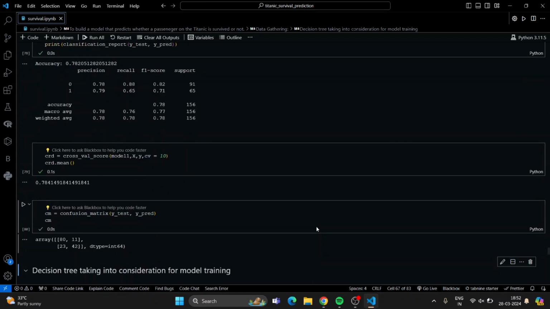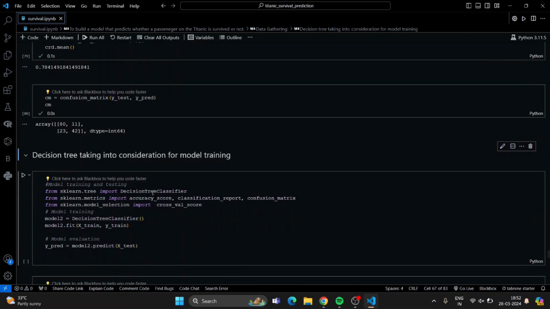And the confusion matrix shows the actual value and the predicted value, so I'm getting this, and the predicted value is getting this. So this is for my logistic regression. Now I consider that if this model is not working, I should go on to the next model, because it's not possible that it runs well on only one model.